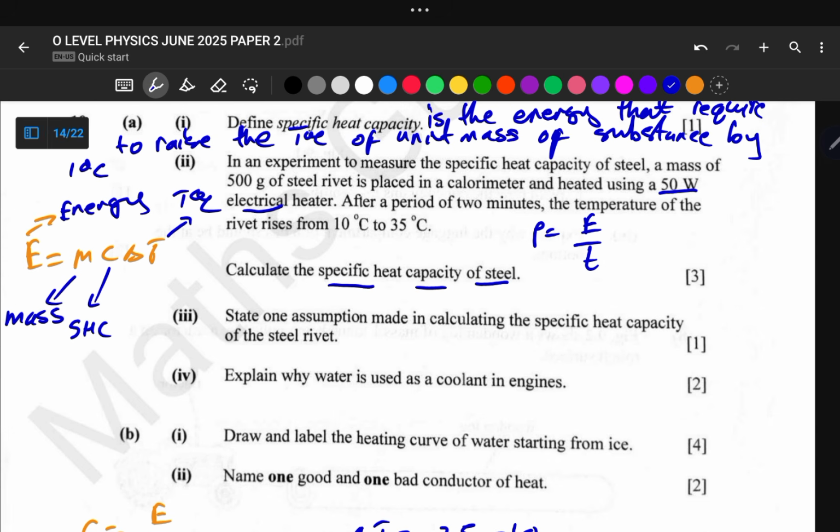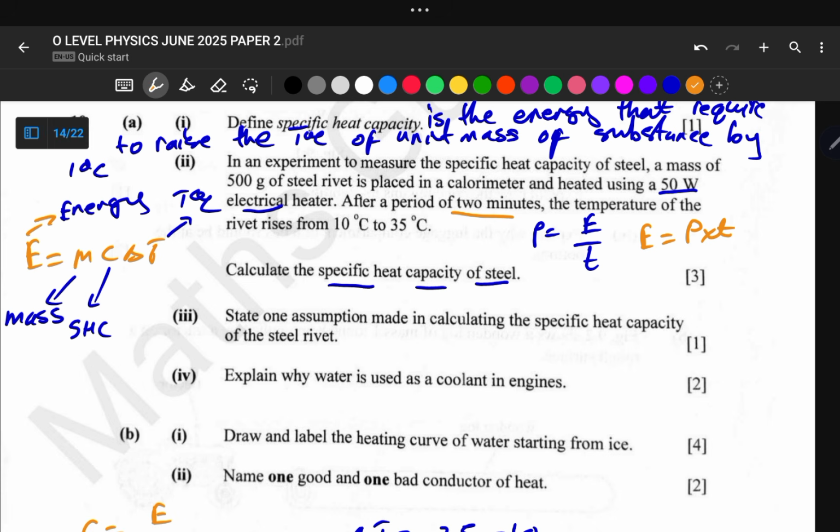Power is equal to energy divided by time. For us to calculate energy, we can multiply both sides by t to say energy is equal to power times time. Our time is 2 minutes, but to maintain units, we are going to change it into seconds.